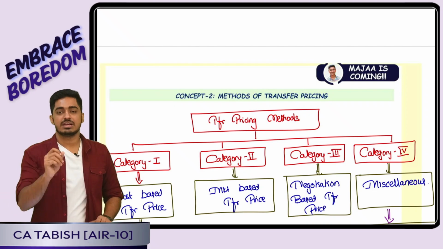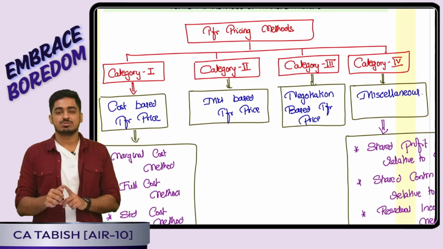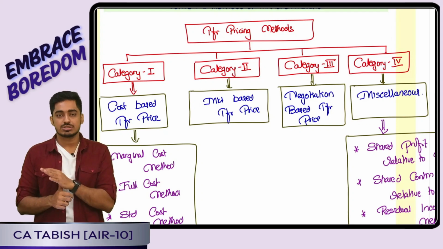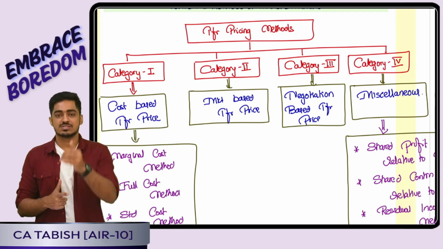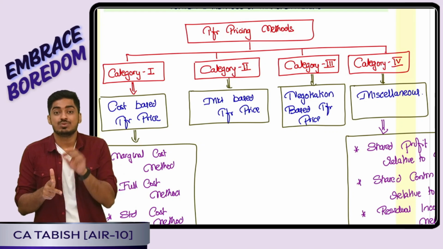Now, based on that, we have the different methods of transfer pricing. We have bifurcated them into 4 different categories. Category 1, cost based method. In that, first we have marginal cost, we transfer at marginal cost. Second, we have full cost, we are transferring at full cost, total cost. Yes, but in both places, we do not have an incentive to reduce our cost.